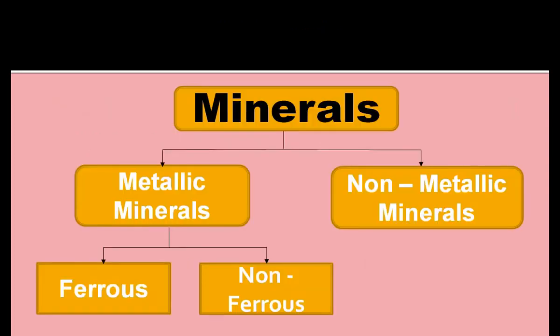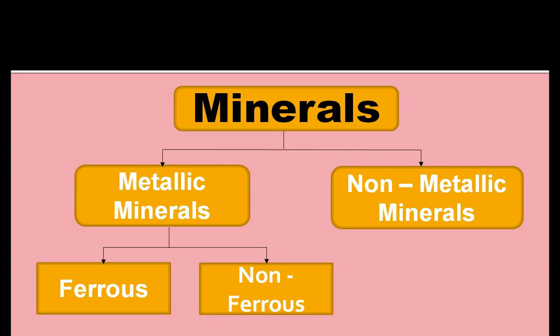And these minerals are of two types. Yes, metallic minerals and non-metallic minerals. Metallic minerals are the minerals which contain metal, and non-metallic minerals are the minerals which do not contain metal. The metallic minerals are hard substances, and due to the presence of metal they have luster or shine, and non-metallic minerals, due to the absence of metal, are not as hard as metallic ones, and they do not have luster or shine either.